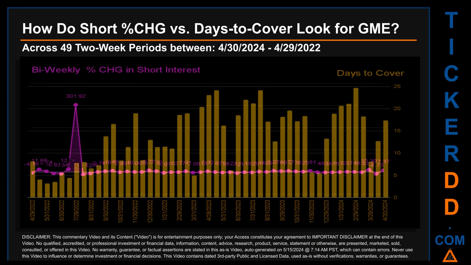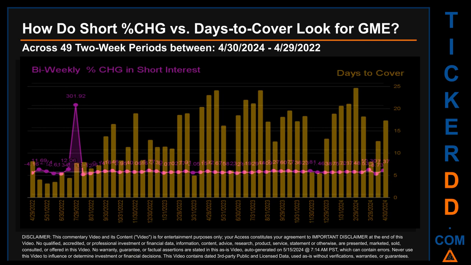Zooming out, I looked across 49 2-week snapshots, from latest found, April 30, 2024 to oldest found, April 29, 2022. In the graph, I overlaid bi-weekly percentage change in short interests against days to cover. Across these 49 2-week snapshots, the average percentage change of short interest was about 6.53%.